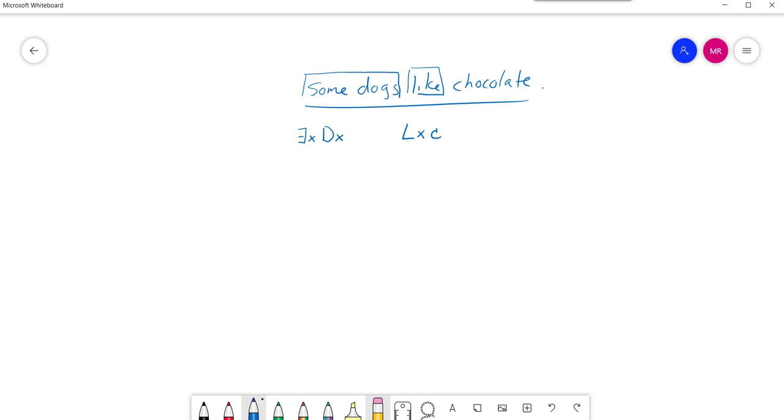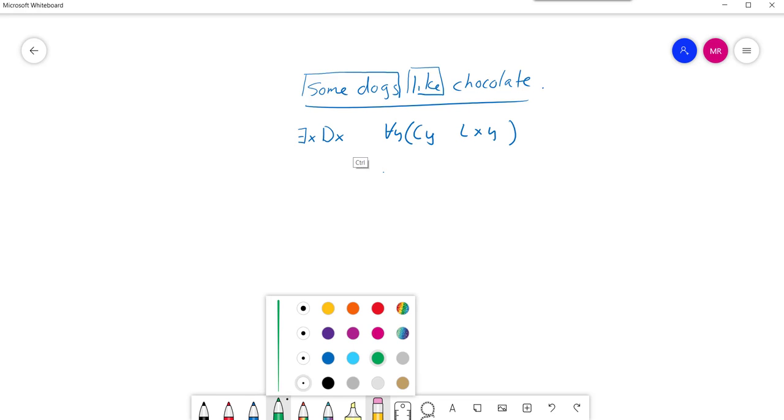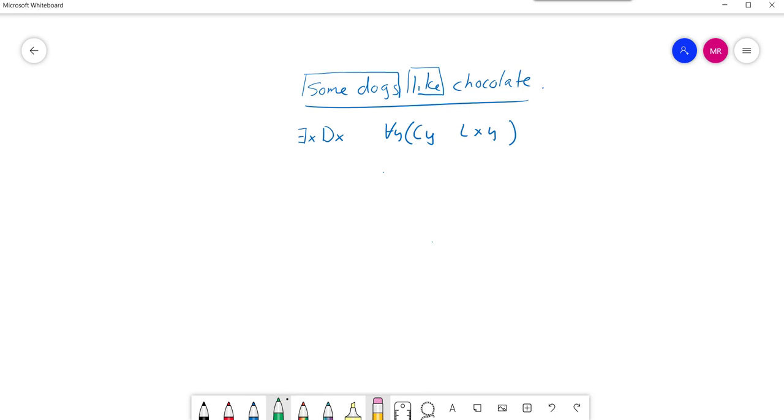Okay, so what we want to say is there exists an X such that X is a dog, and for all Y, and we want to say Y is chocolate, and we want to say X likes Y. Okay, now I have purposely not put any operators in here, any propositional logic operators, so we know one needs to go there, we know one needs to go there.